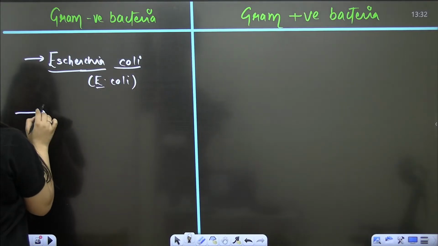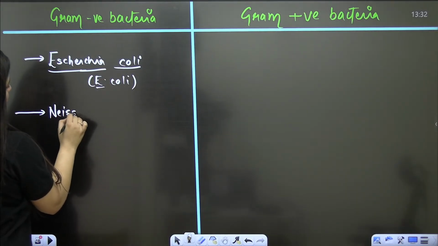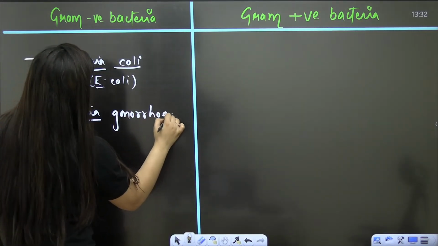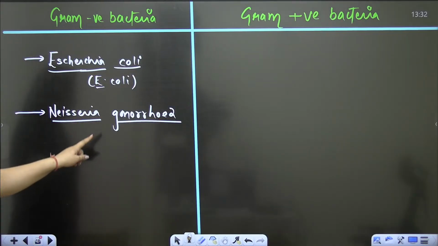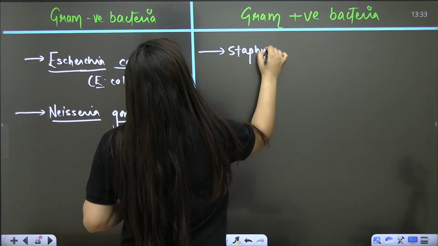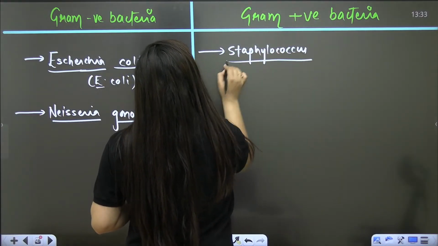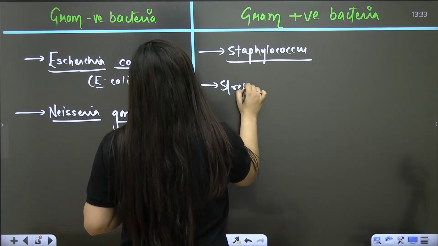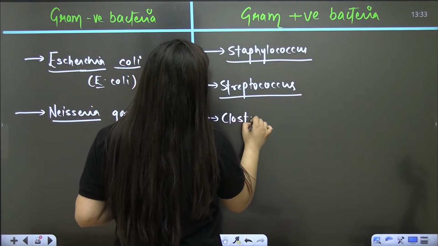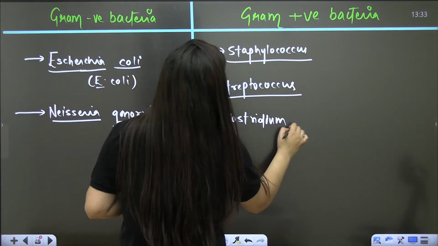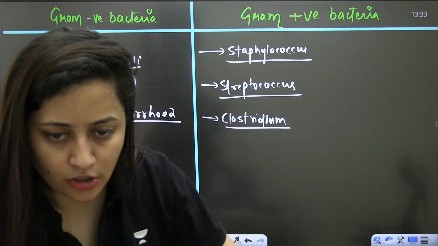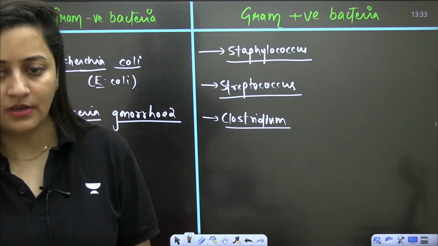Okay, you have Neisseria gonorrhoeae. That is also the example of gram negative bacteria. It causes the sexually transmitted infection. So here you have the example of Staphylococcus species. You have the example of Streptococcus species. You have the example of Clostridium. So these are few examples, and we are going to use these names in our biology. Okay, bache? Okay, done?